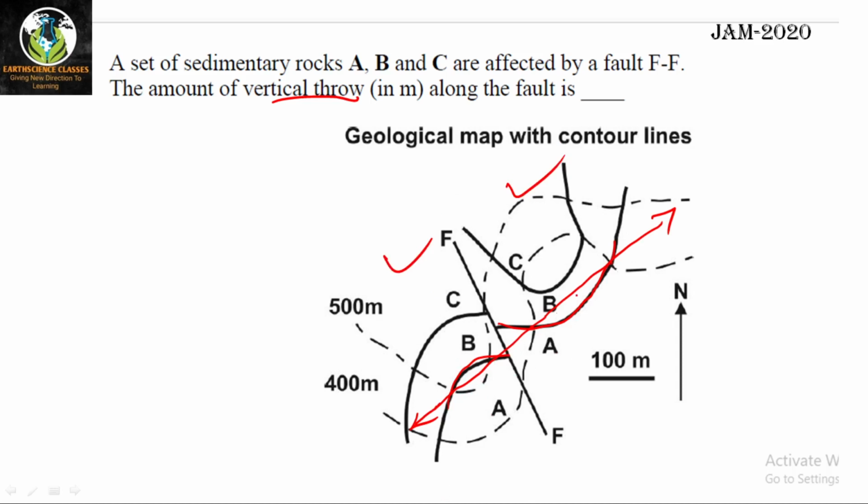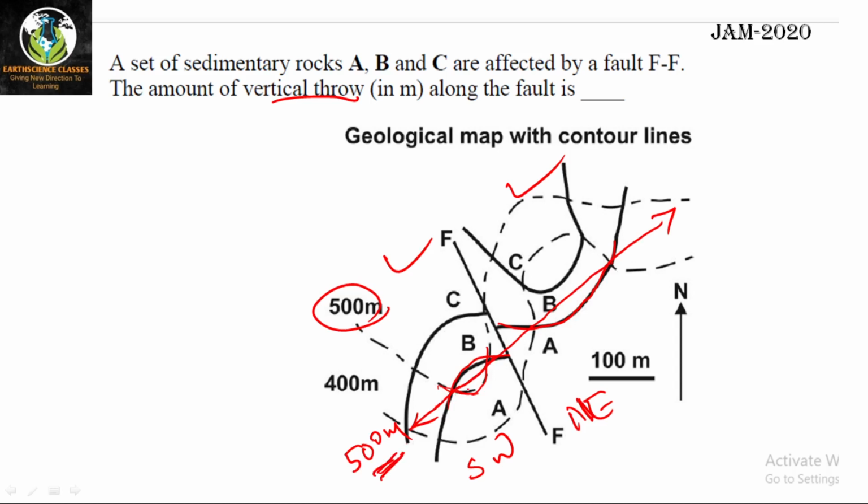What is the difference you are getting on this same strike line? Same strike line, same contact, but you are getting some difference. You can see the contour passing through the AB contact has a value of 500 meter. That means the strike value is 500 meter west of the fault. This is southwest and northeast actually. So in the southwest, or west of the fault, you are getting 500 meter elevation. What is strike value? Strike value means it is the elevation.